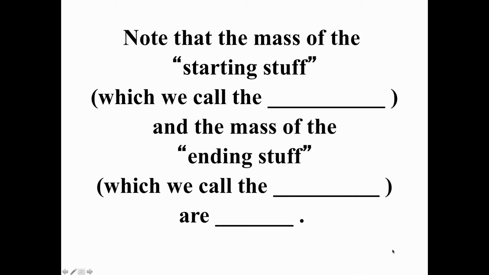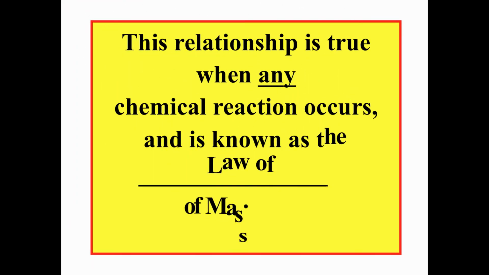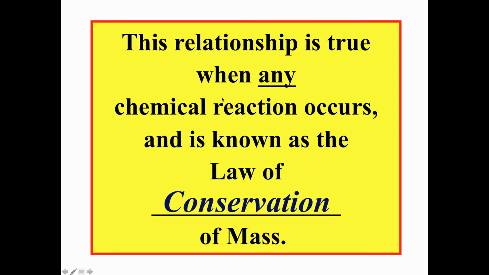And this is a generally true fact. Whenever we do a reaction, the starting stuff, which we call the reactants, and the ending stuff, which we call the products, have equal masses. And since this is such a universally established fact in science, we have a relationship called the law of conservation of mass that summarizes this. The law of conservation of mass basically says that when any chemical reaction occurs, the mass of the products and the mass of the reactants are equal to each other.